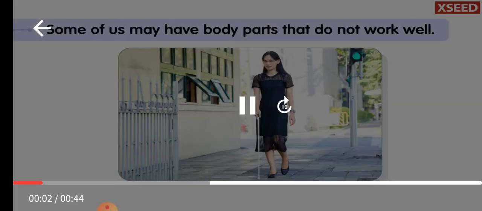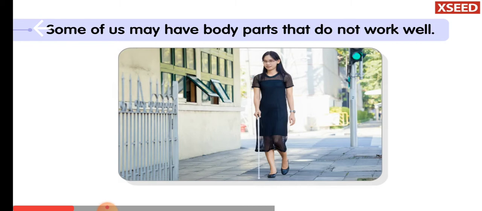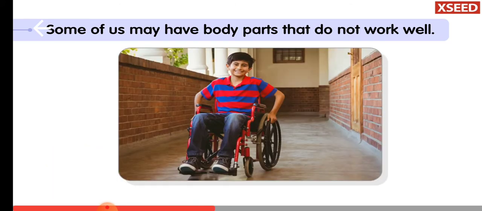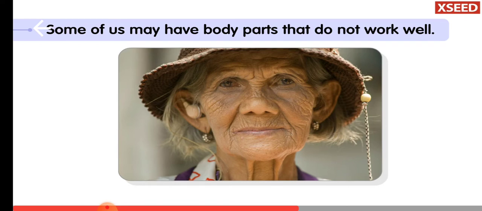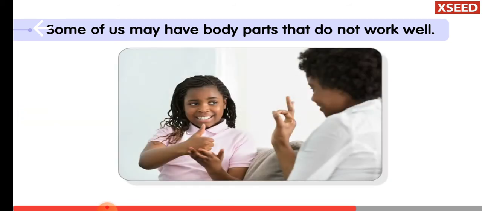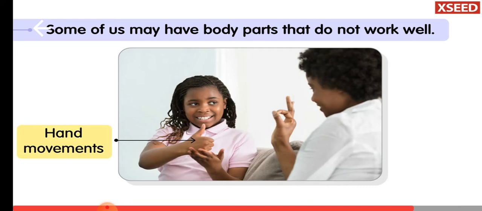Some of us may not have all body parts, or we may have body parts that do not work well. Some people may not see the way we can. They use a stick to walk. Some people cannot walk. They use a wheelchair to move. Some people cannot hear clearly. They use a hearing aid. Some people cannot speak. They use hand movements to express themselves. We should take care of each other.